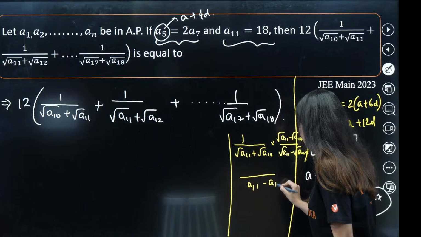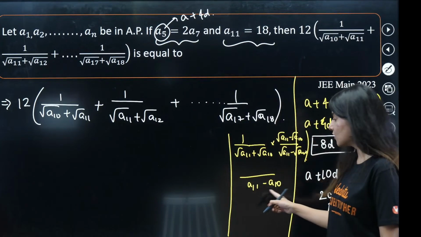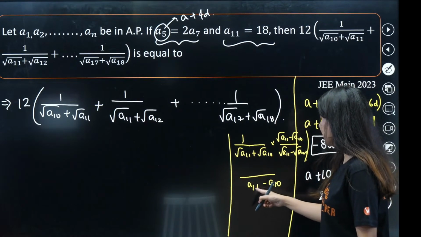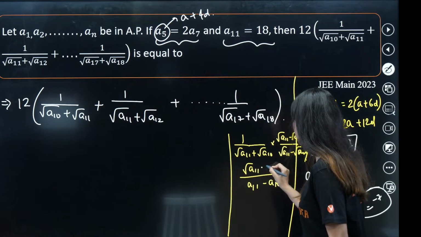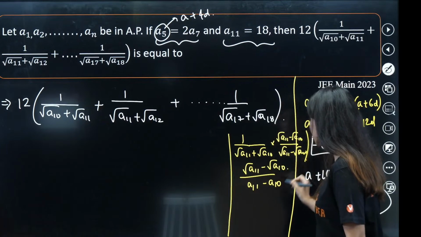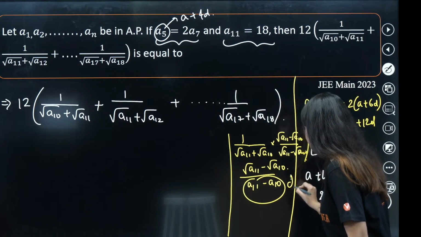In the numerator it will be A11 minus A10, and in the denominator root A11 minus root A10. Yes or no? And this numerator is nothing but D.